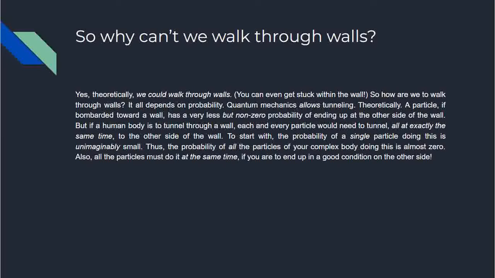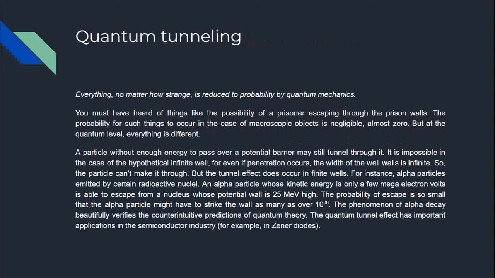A particle, if bombarded toward the wall, has a very small but non-zero probability of ending up at the other side of the wall. But if a human body is to tunnel through the wall, each and every particle would need to tunnel all at exactly the same time to the other side of the wall. To start with, the probability of a single particle doing this is unimaginably small, because even for a single particle, the probability that it will tunnel through the wall is extremely small. Like we saw, it might have to strike the wall as many as over 10 to the power 38 times before it emerges on the other side.